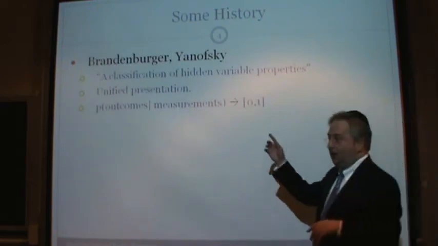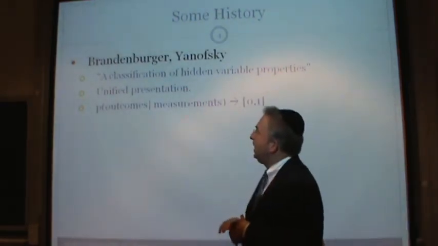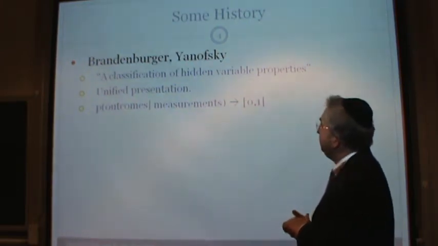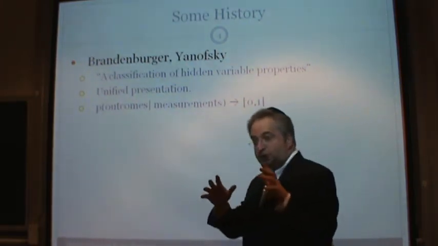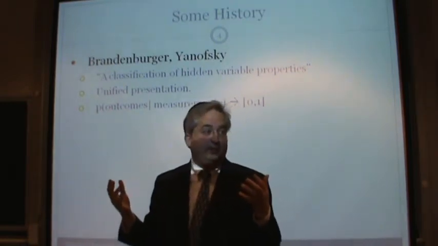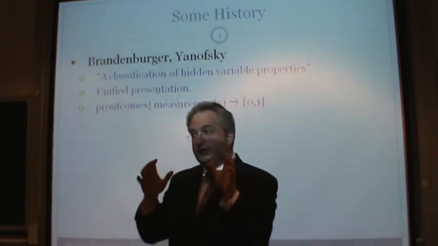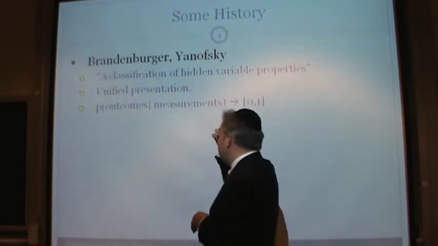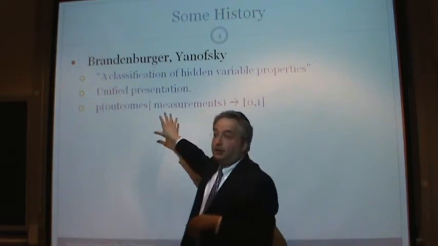Okay. 3 years ago, me and Professor Adam Brandenberger from NYU wrote a paper called The Classification of Hidden Variable Properties. What we did was we gave a unified presentation of all these different properties. It's one presentation that describes all these different properties in one way, and the unified presentation is basically probability theory.